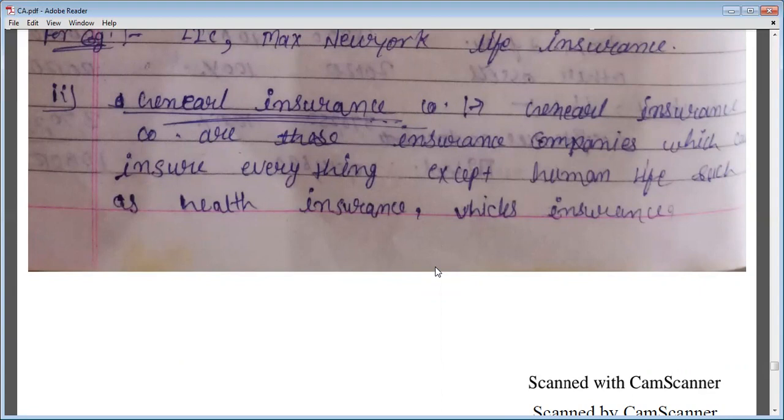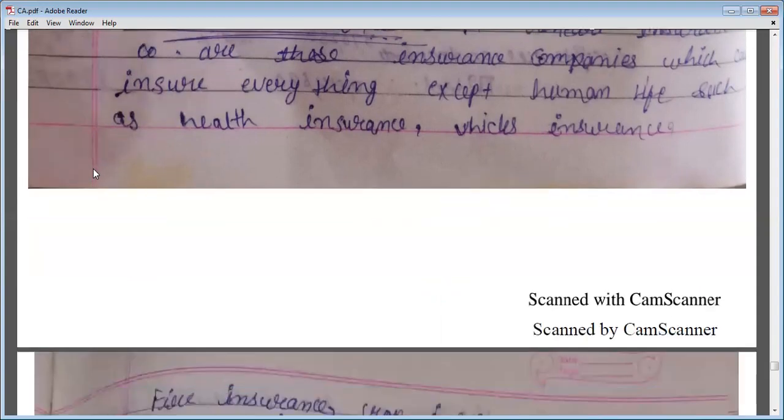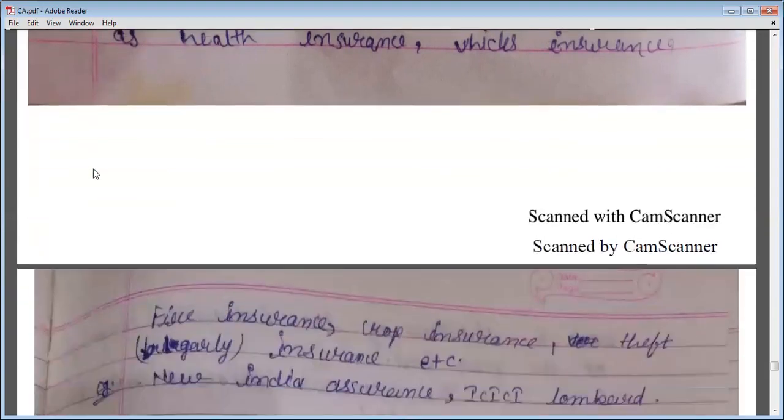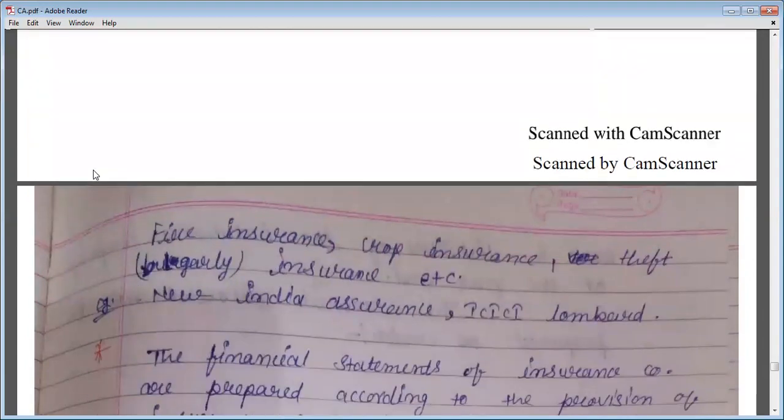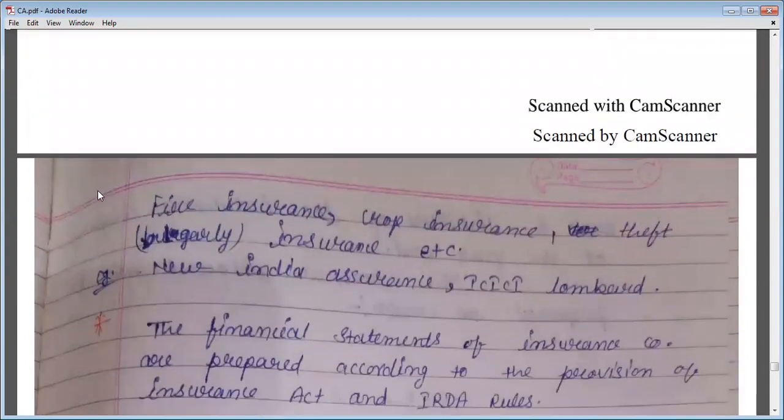So a life insurance company will do only the insurance for the life of the person, and a general insurance company can do the insurance for other things like health insurance, vehicle insurance and other things, not for the life of the person. So the company will insure only the thing for which it is enrolled; it cannot do any other insurance. There are some examples of companies doing general insurance: New India Assurance, ICICI Lombard.